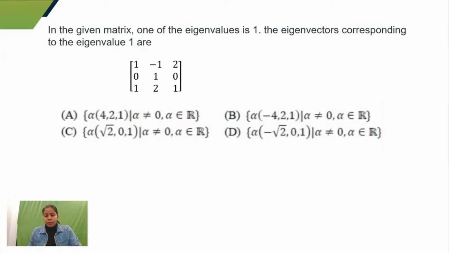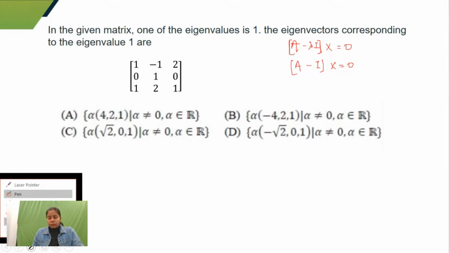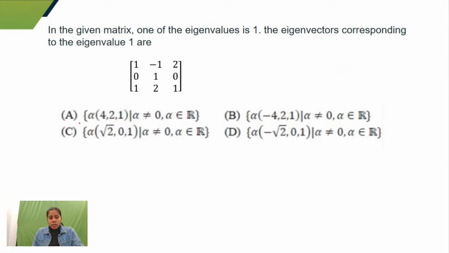Okay, so guys, one format is that I'll write down (A minus lambda I) x is equal to 0. So instead of lambda, I'll write 1, (A minus 1 I) x is equal to 0. Right? I'll solve this. But you can see that would be a very lengthy process. Just don't do that because it would take so much time, and I do not want to waste our time on easy questions. So what would I do?